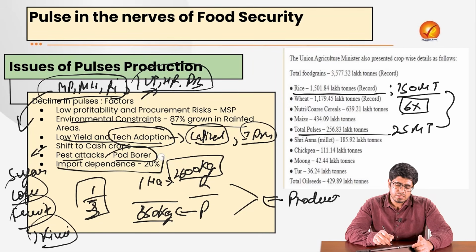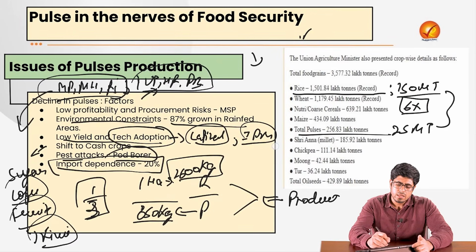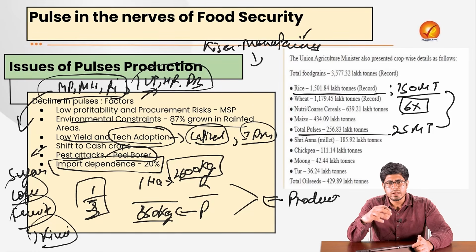And then import dependence is a major issue regarding pulse production, because the prices of imported pulses are lower. That is why a Kisan Mahapanchayat has filed a petition in the Supreme Court. That is why we are discussing this, that over time we are seeing greater import of pulses. They wanted the government to reduce the import of pulses, because it is harming their interest, as their crops are pricier than the imported crops.